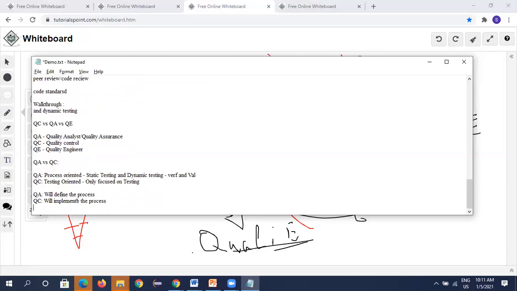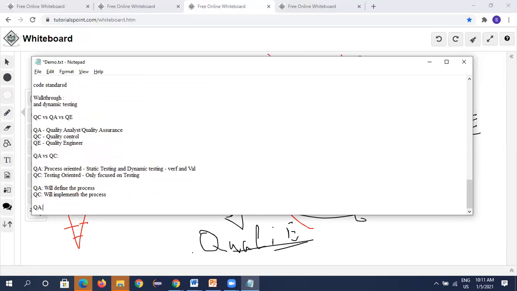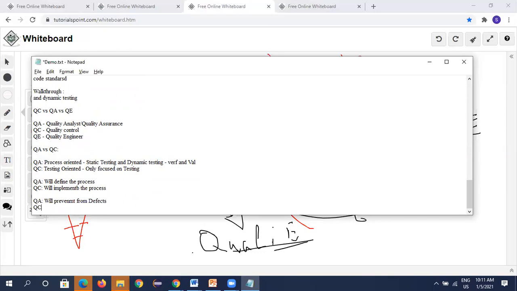QC will implement the process. QA will prevent defects. QC's work is to detect the defects. These three are the major points.